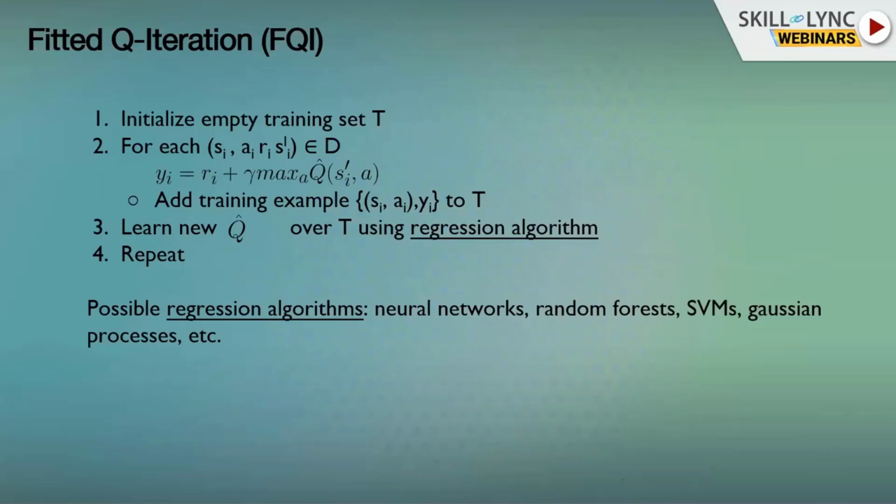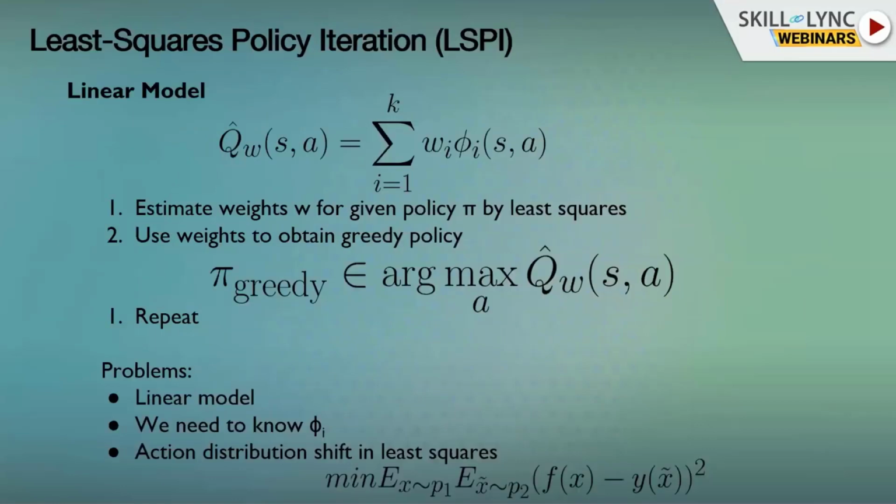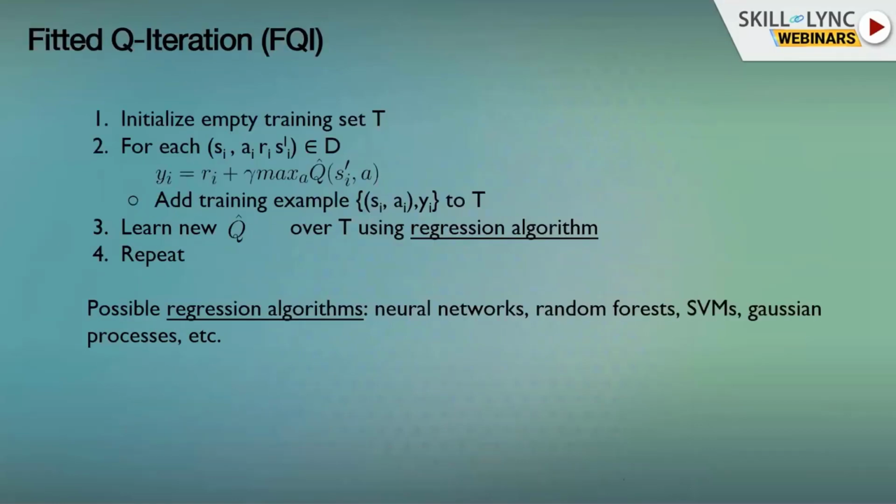This problem is going to repeat itself in all the algorithms that I'm going to show you. Here's another algorithm. It's called fitted Q iteration, FQI for short. It's also very old, and it's a very similar idea.